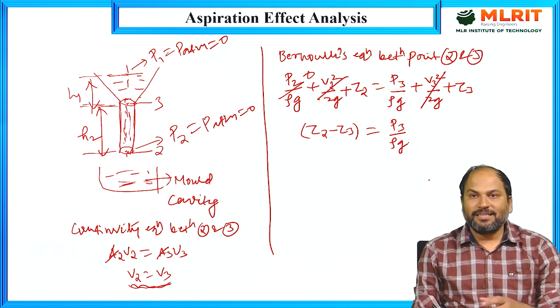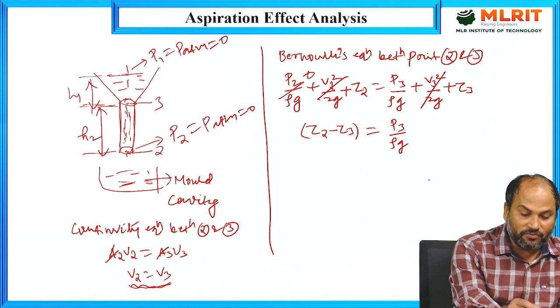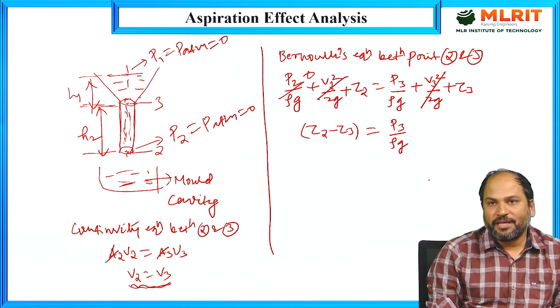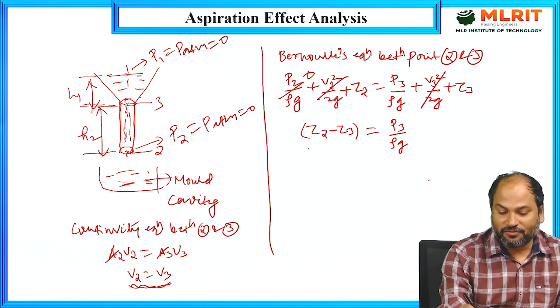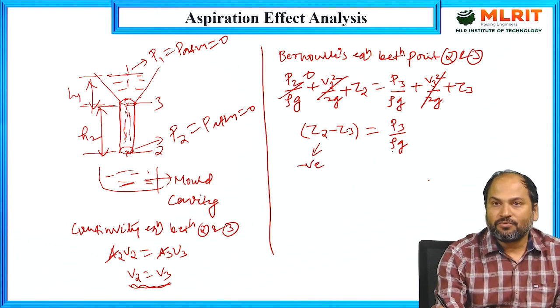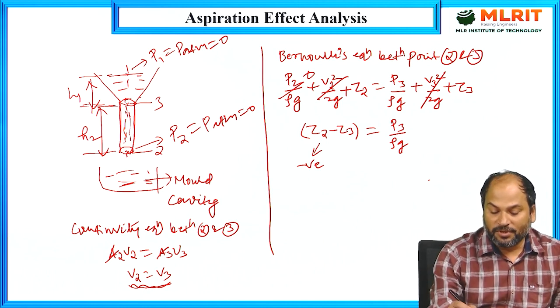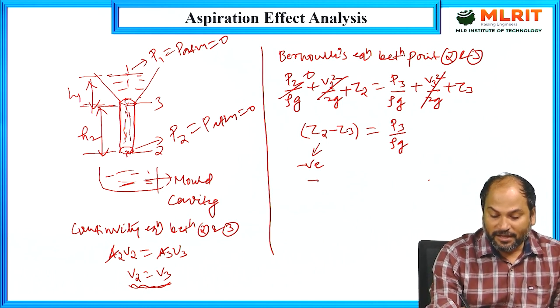So if we see this Z2 minus Z3, this point is 2 and this point is 3. So Z2 minus Z3 is actually negative. This negative value means that these two, density and acceleration due to gravity, are positive values. So obviously from here we can see that P3 is negative.